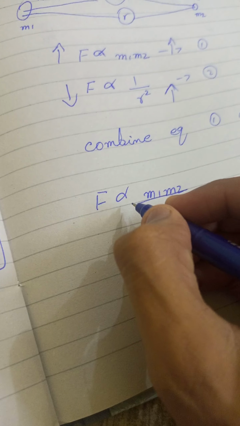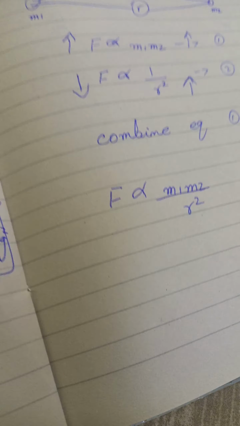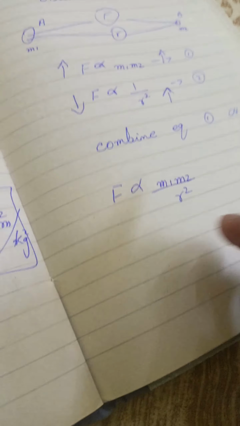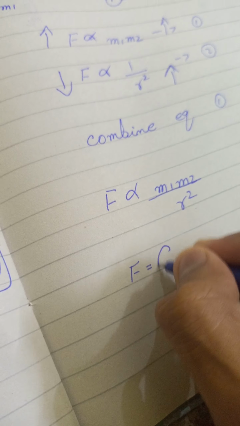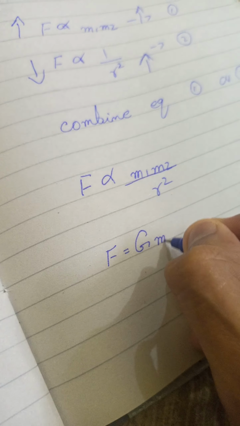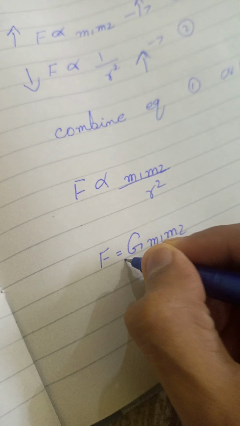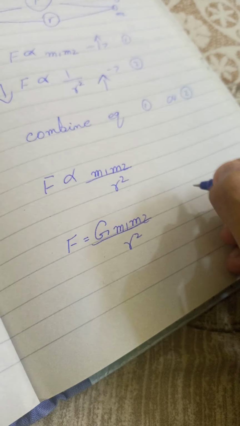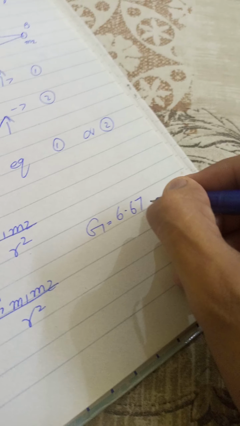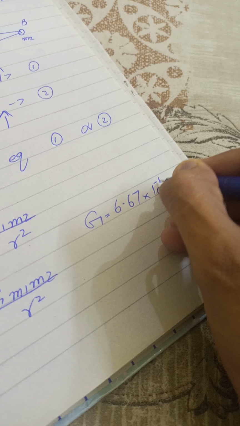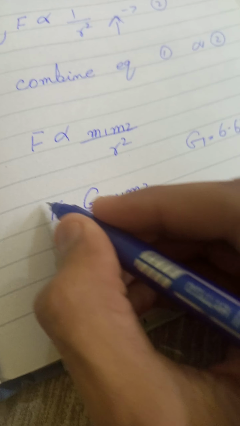When we remove the proportionality sign we get a constant. But in Newton's case, he already showed the constant, capital G, which represents the gravitational constant, over r square, and the value of G is 6.667 times 10 to the power minus 11 Newton. Why do we write Newton? Because it is the force.